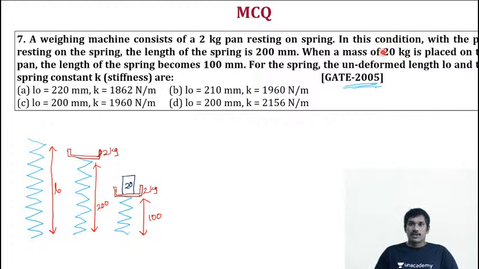When a mass of 20 kg is placed on the pan, the length of the spring becomes 100 mm. So we have to calculate the free length and also the stiffness. That's the question. So it's another quite good, interesting question.